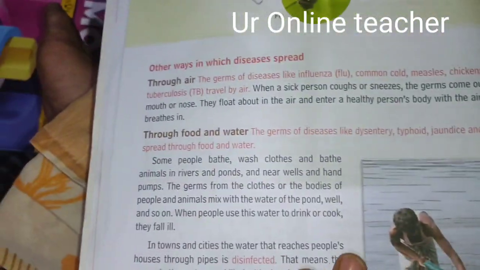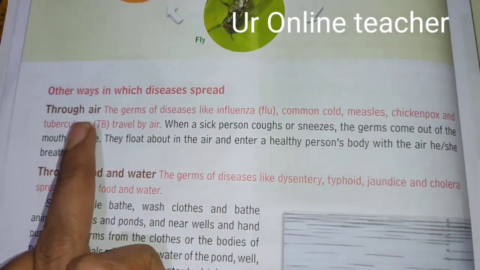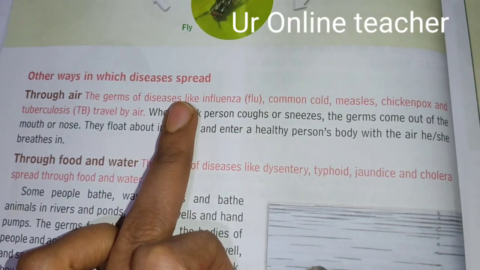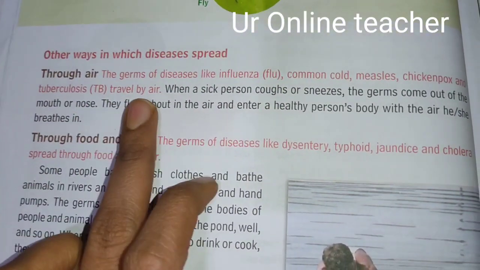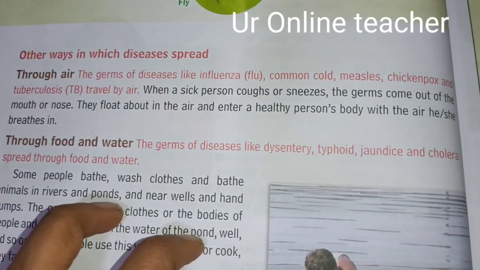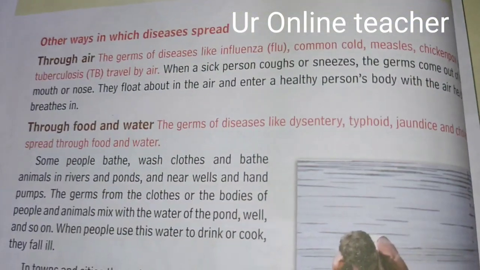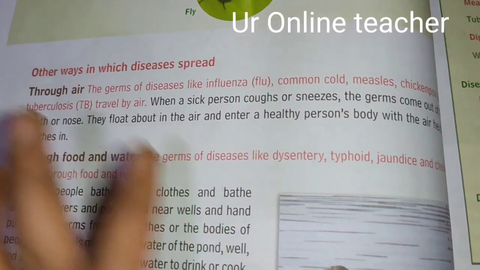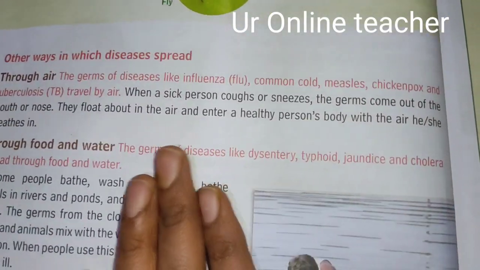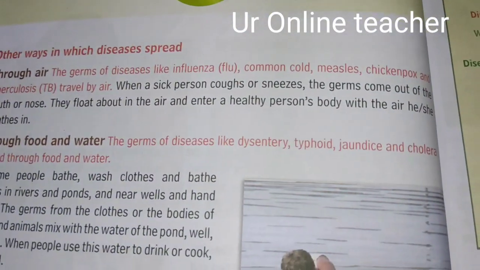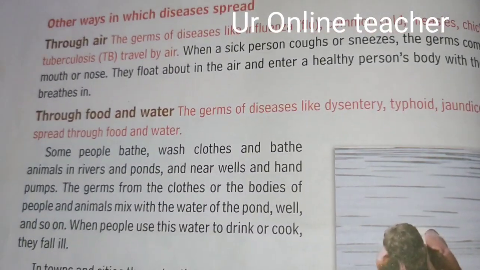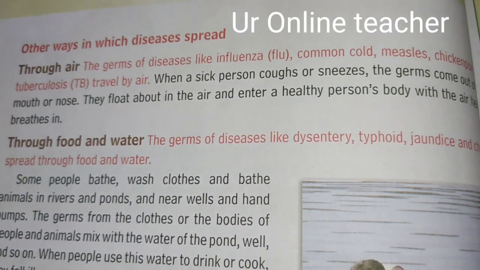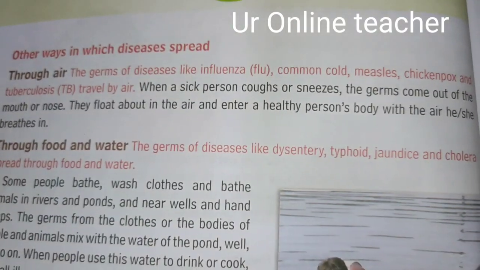Then other ways in which diseases spread: through air. The germs of diseases like influenza, common cold, measles, chickenpox, TB, all travel by air. When a sick person coughs or sneezes, the germs come out from the mouth or the nose. That's why we should keep a kerchief or hand close to our nose and mouth while sneezing or coughing, so that we will not spread them.